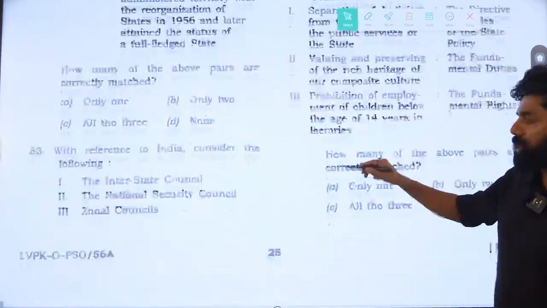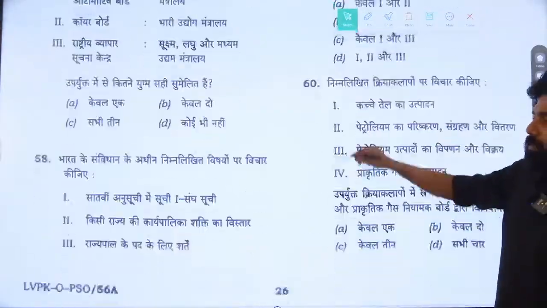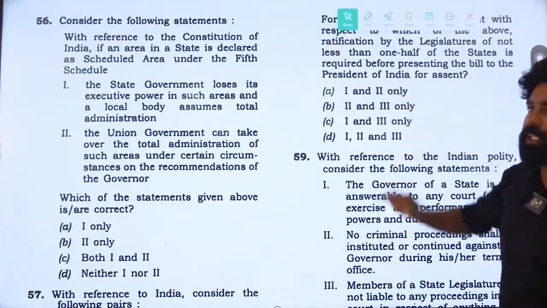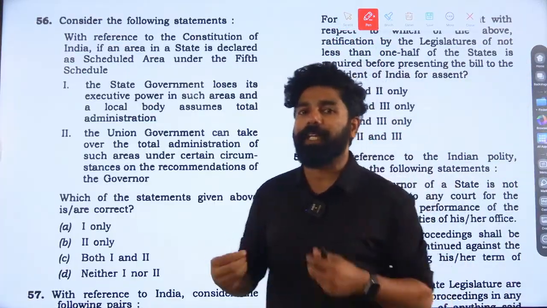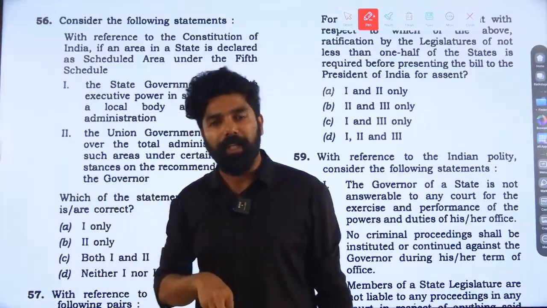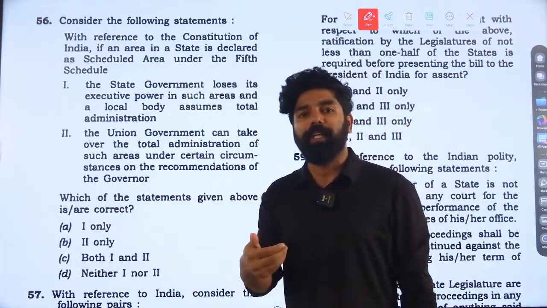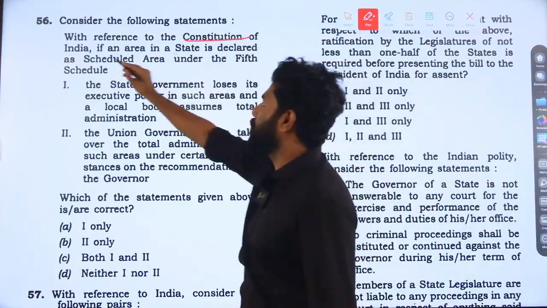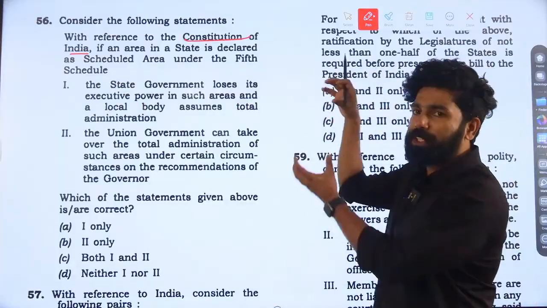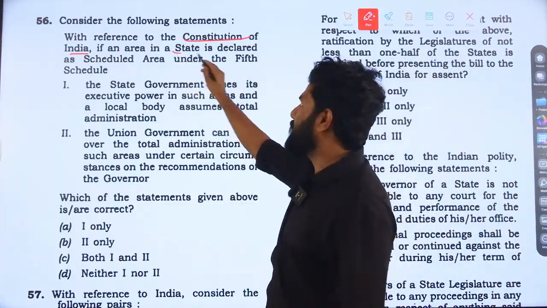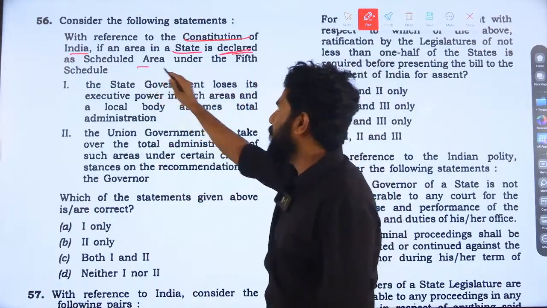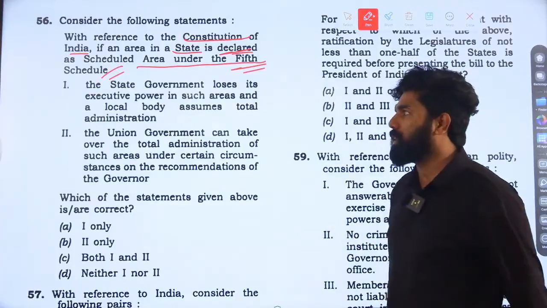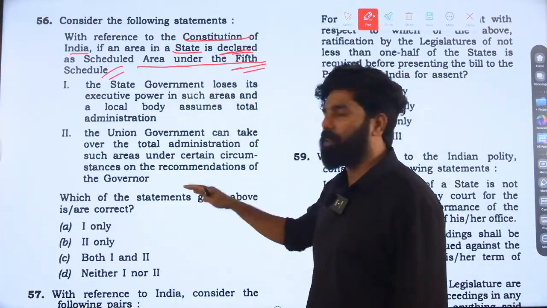Now moving on to the next question, question number 56. Every year UPSC usually asks a question from the scheduled areas, either 5th schedule or 6th schedule areas. This year also one question was there from the 5th schedule areas. That was this question. With reference to the Constitution of India, if an area in a state is declared as a scheduled area under the 5th schedule, again, it's an understanding based question. We'll go through 2 statements and identify which one is correct.